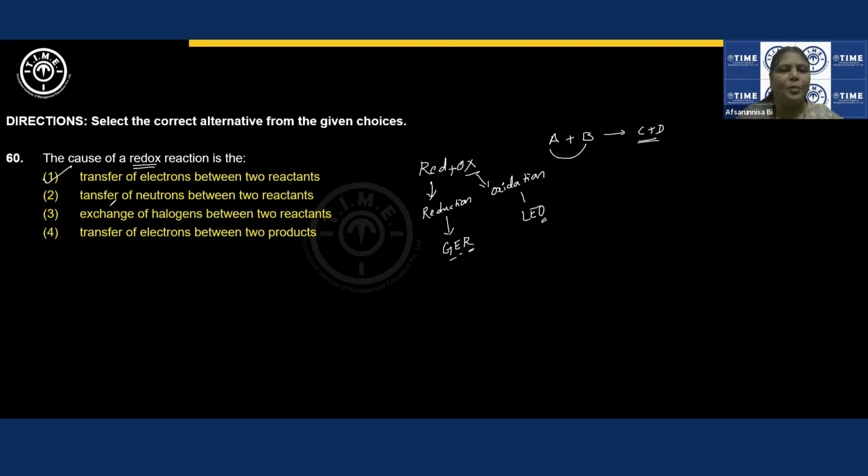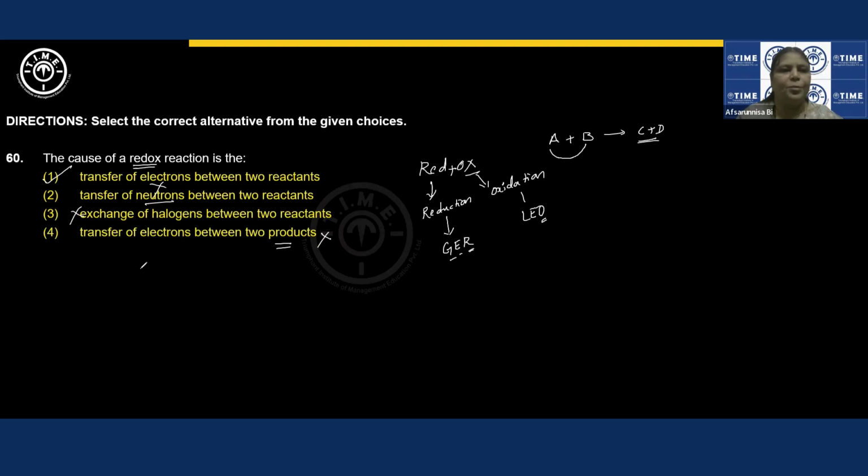Let us see even the other options. Transfer of neutrons, no, wrong. Exchange, there is no way related to this. Transfer of electrons between two products. This is talking about products, so this is a wrong option. Transfer of electrons, but between two reactants. This will be the correct answer.